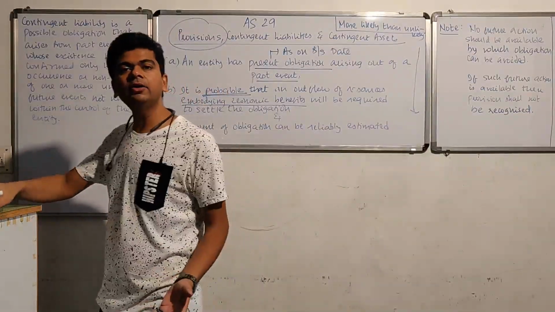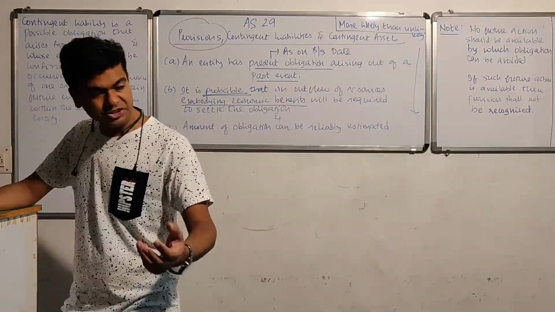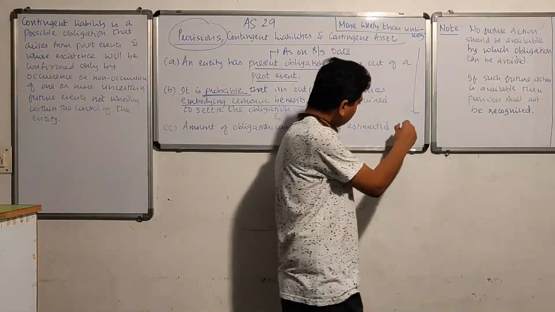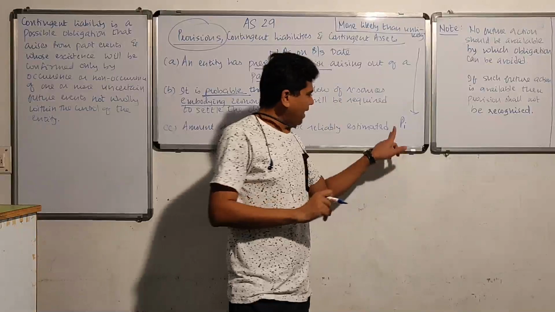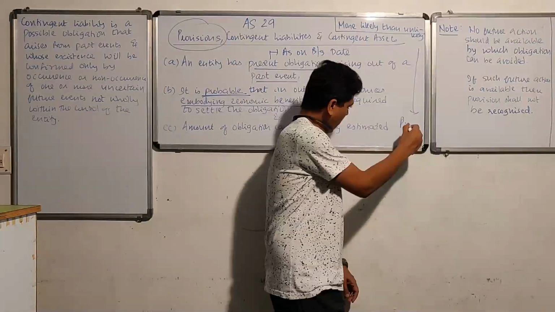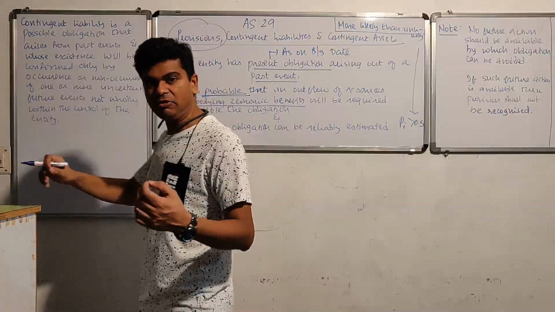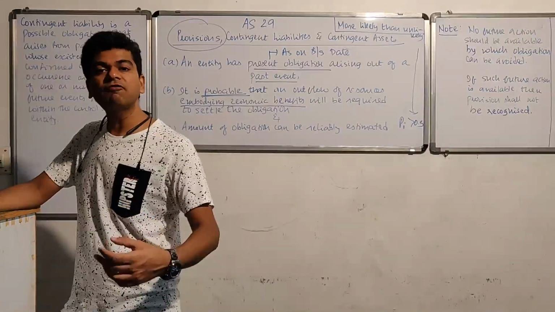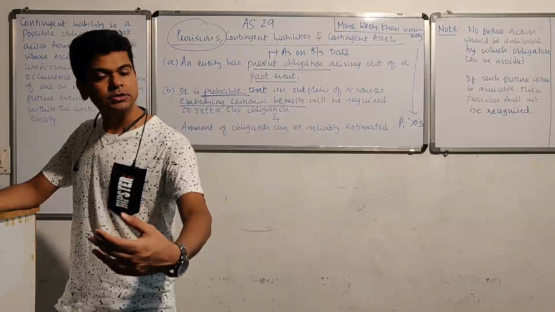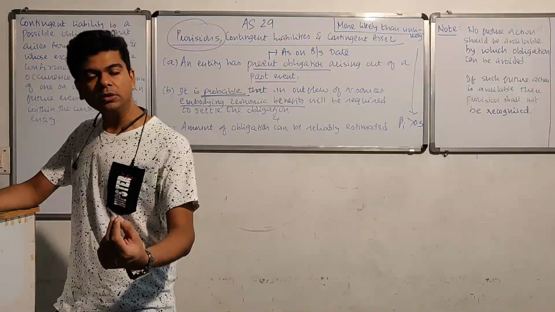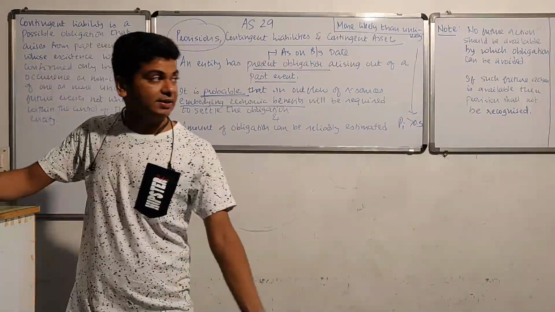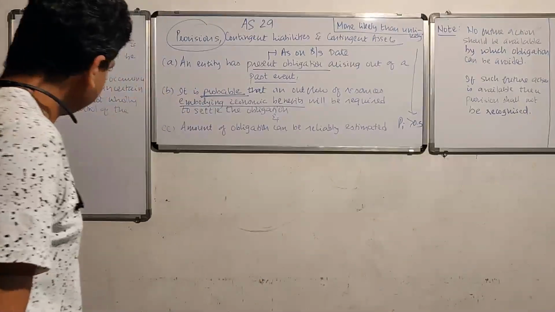Let us convert that into something like a probability. So what it means is that the probability, P, I'm mentioning that as probability, is greater than 0.5. Or in simple language, we can say that the chance of outflow of resources is more than 50%. If it is more than 50%, then the second condition is getting satisfied.